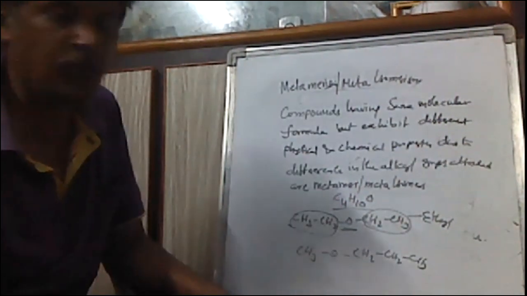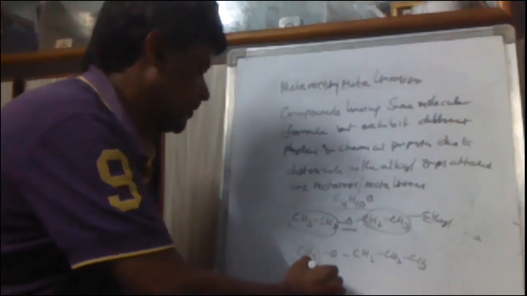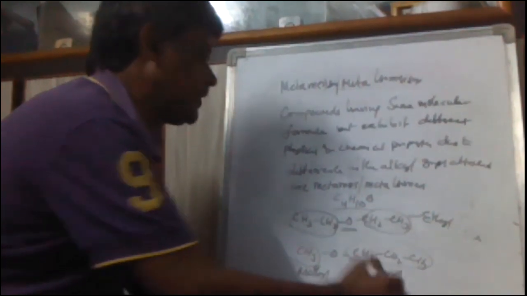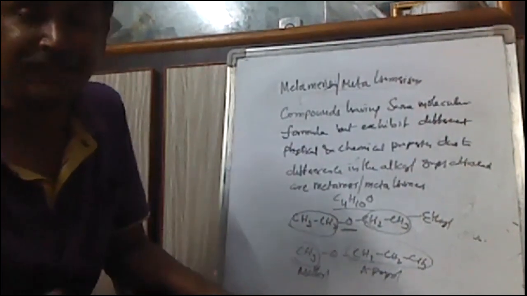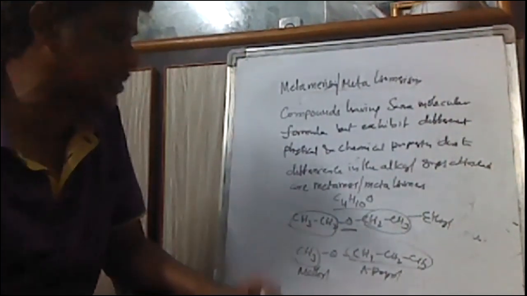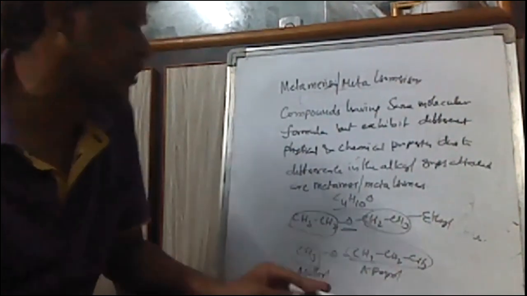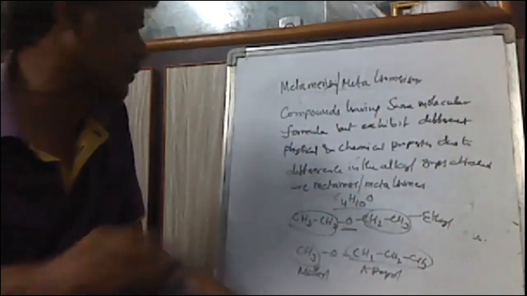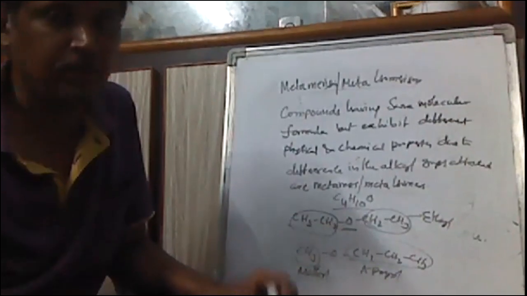C4H10O. But here, what are the alkyl groups? Here it is a methyl. It is n-propyl. Due to the difference in the alkyl groups attached to a functional group, they exhibit different physical and chemical properties. That's why these are called metamers or meta-isomers.